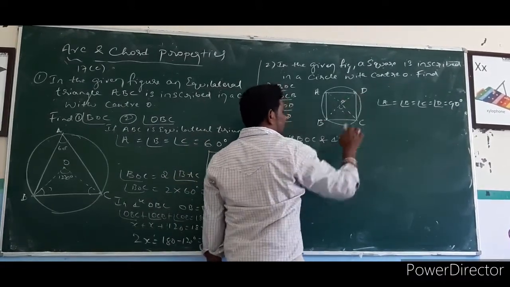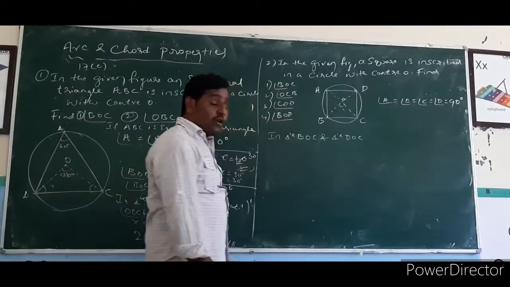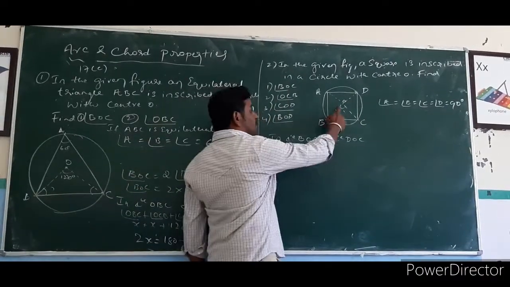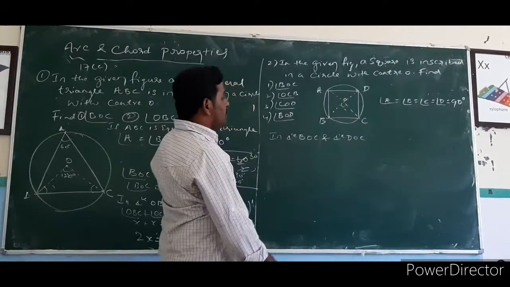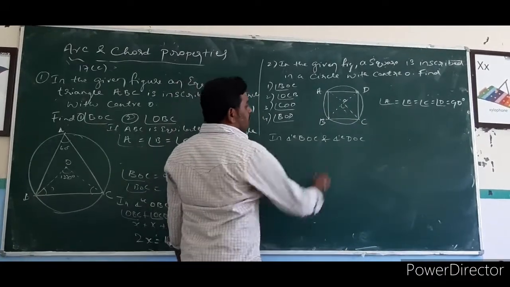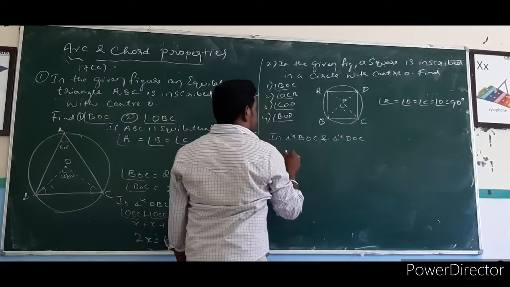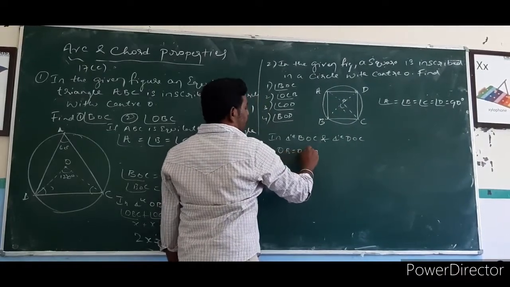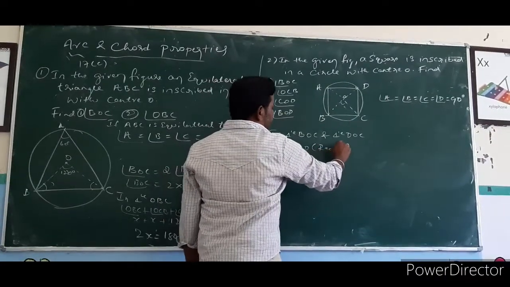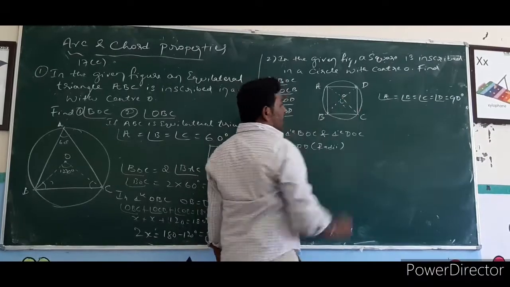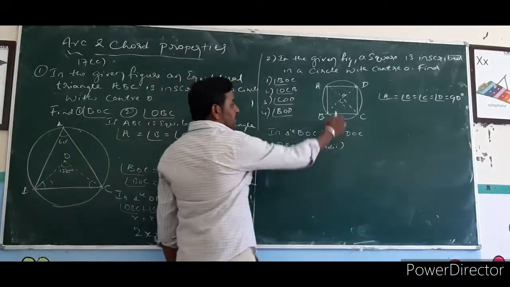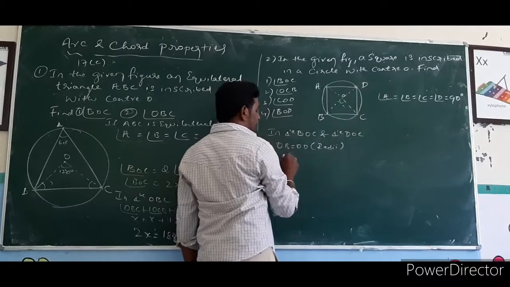I want to prove that these two angles are equal. So in BOC and COD, OB and OD are equal, because OB and OD are radii of the circle. This OC is common for these two triangles.